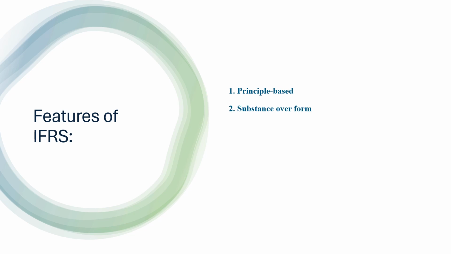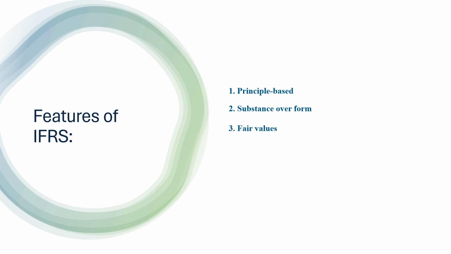Next is substance over form. International financial reporting standards emphasize that transactions should be recorded on the basis of their economic reality and not on the basis of their legal form. For example, if an asset is purchased on hire purchase, it is shown as an asset in the books of the hire purchaser, even though he will become the owner only after paying all the installments.